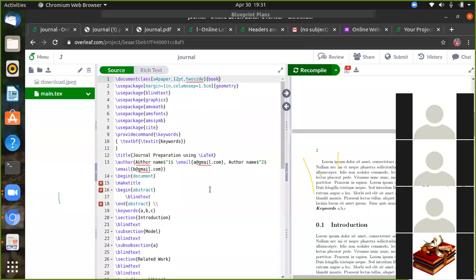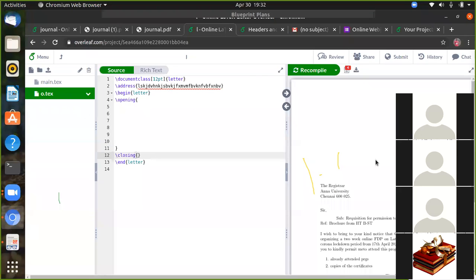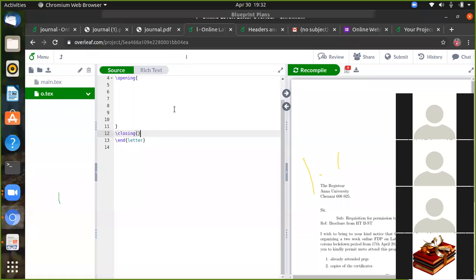Only one thing we have to define. Then letter writing. We start with the document class letter, address of the person, then the to, begin letter, opening in which you have to write, and closing and end letter. Okay, so that's all. Very easy templates are available. So that's all about the packages.